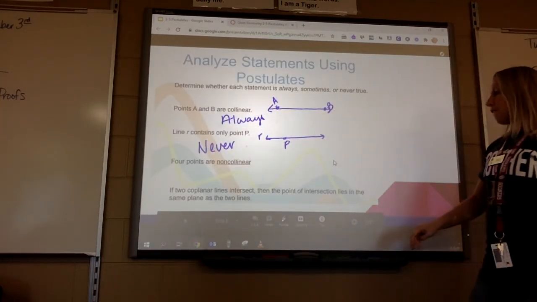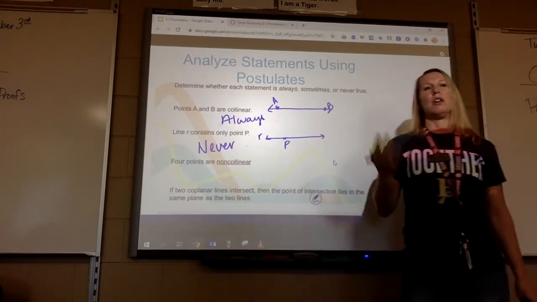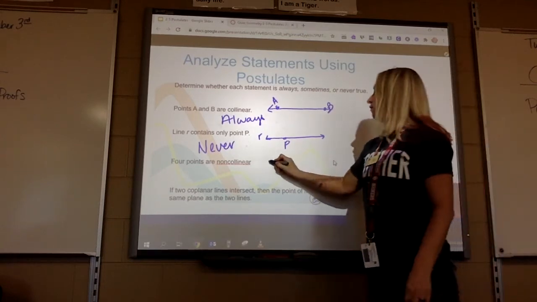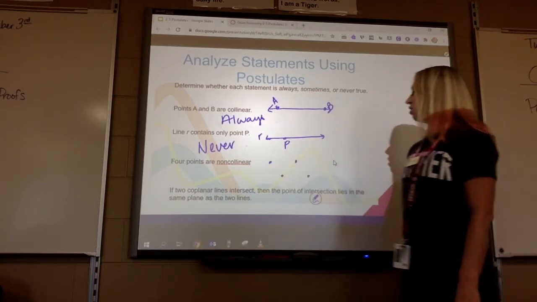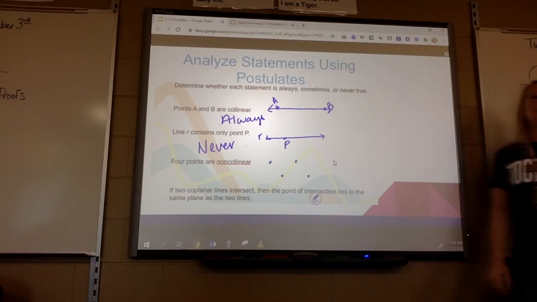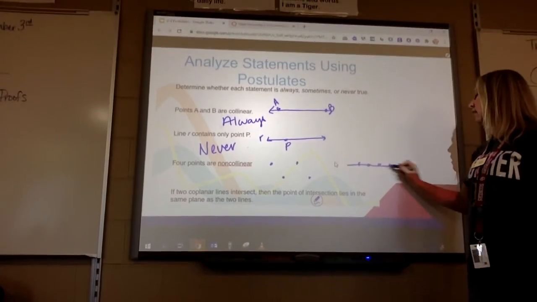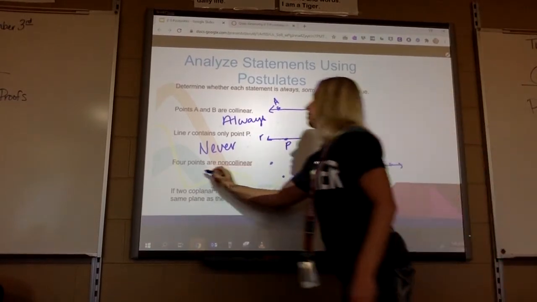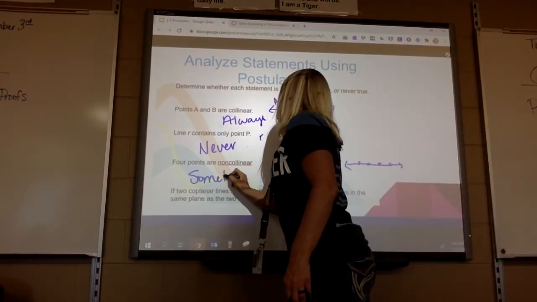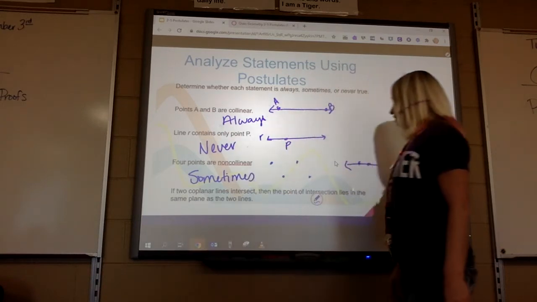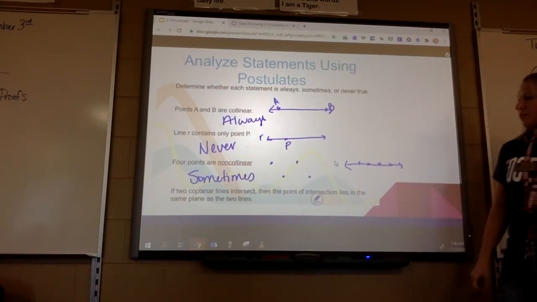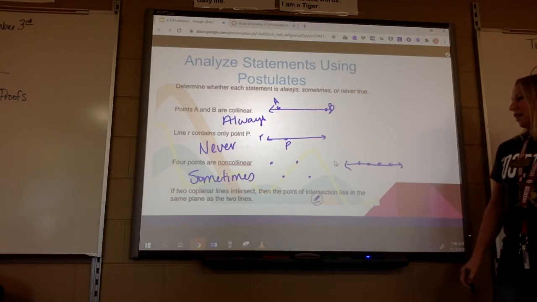Okay. 4 points are non-collinear. Sometimes, because they could be collinear. They could be on the same line, right? They don't have to be, so that would be a sometimes. So you're going to have some problems that are always, sometimes, or never. If 2 coplanar lines intersect, oh, this one's kind of weird.